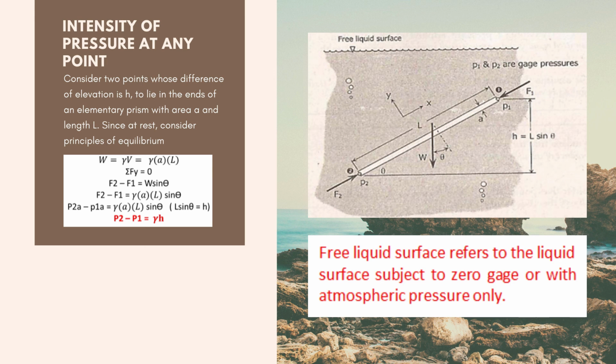And then, based on the figure class, ang value ng h ay equal siya sa L sine theta. So palitan natin. Ano? So yan, ang magka-come up tayo sa equation na pressure 2 minus pressure 1 is equal to the unit weight multiplied by height. So ayan, so itong equation ito class, magagamit din natin ito sa mga susunod na topics natin.